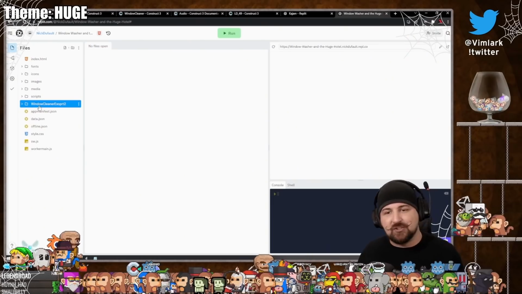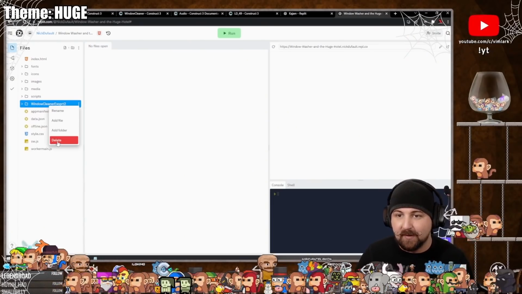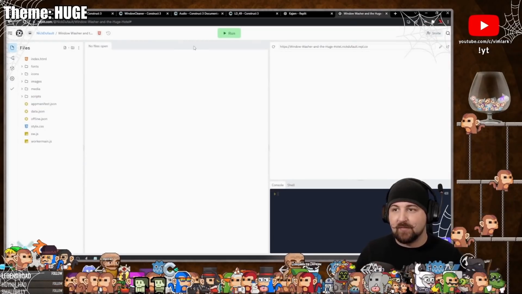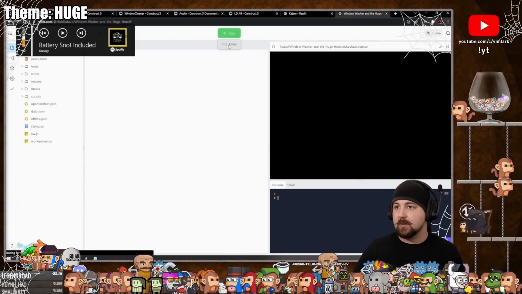You're all awesome. We then exported the game and transferred the files into Replit. It's literally as easy as unzipping the export and replacing the base files from the HTML REPL.